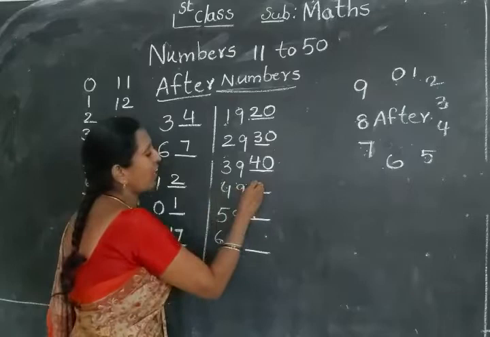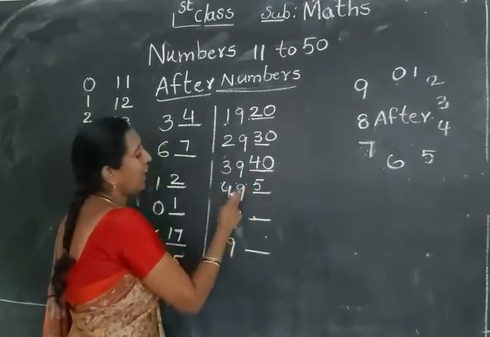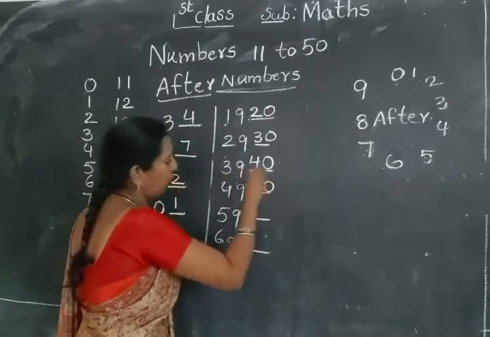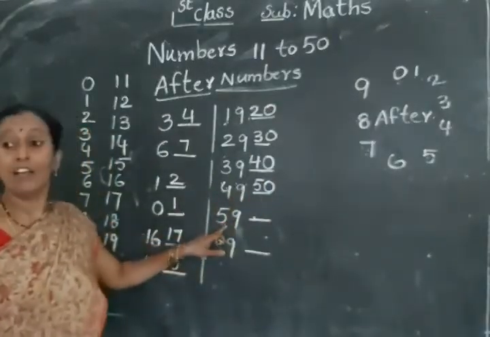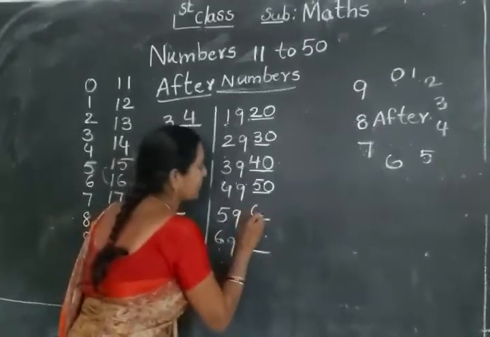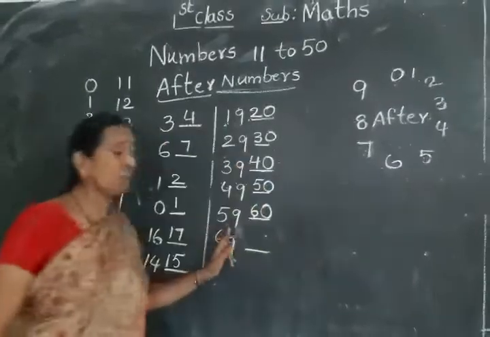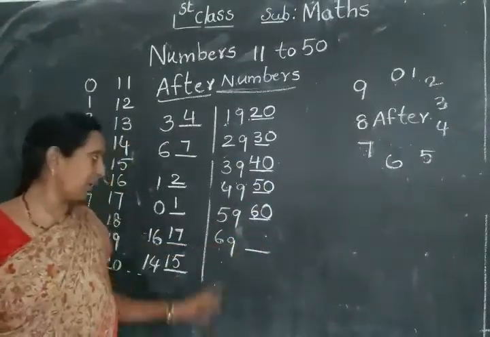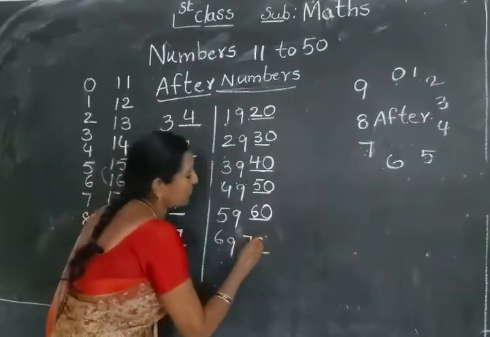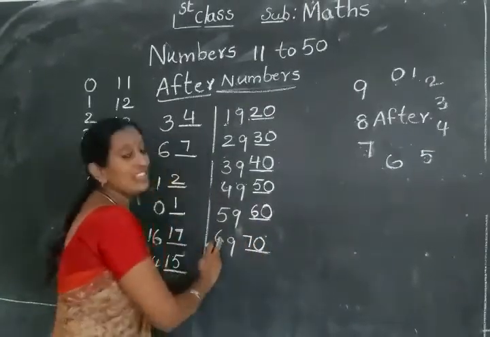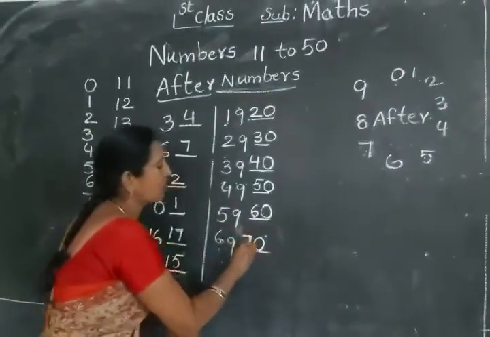The 4 will be changed. The 4 after 5. The 9 will be changed to 0. 50. 49 after 50. 5 after 6. The 9 will be changed to 0. 60. 59 after 60. So 6 after 7. The 9 will be changed to 0. So 69 after 70. 69 after which number comes?